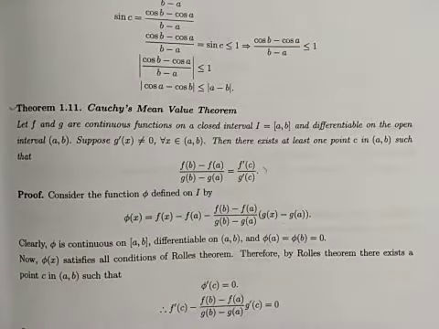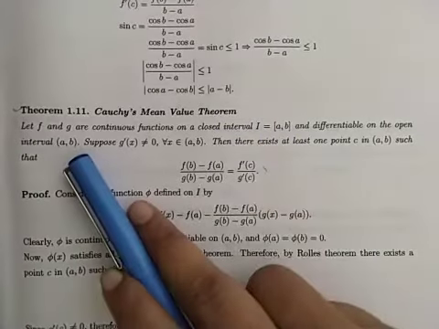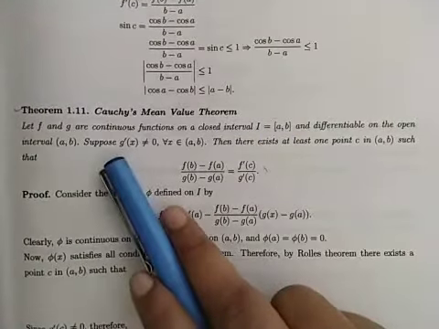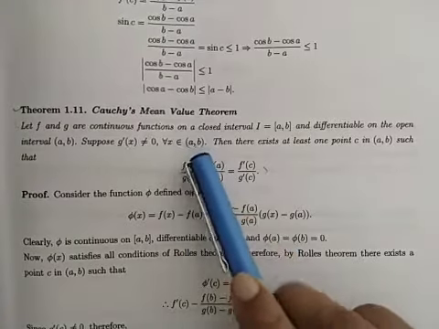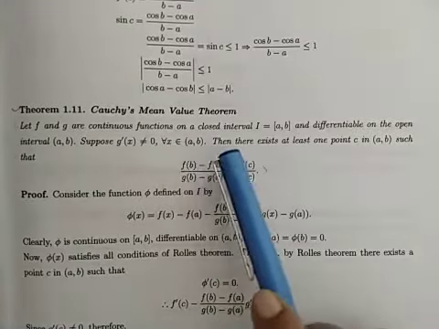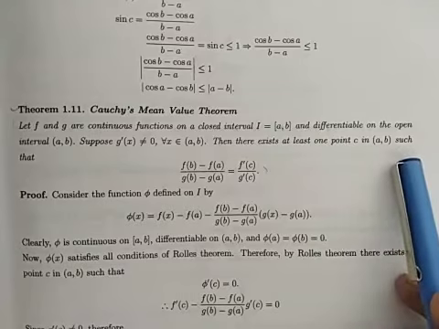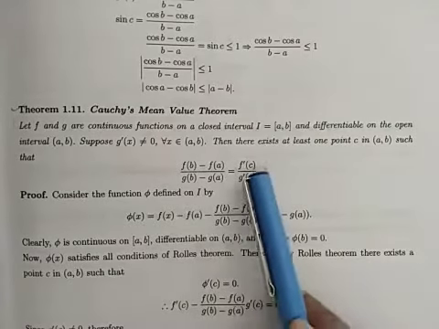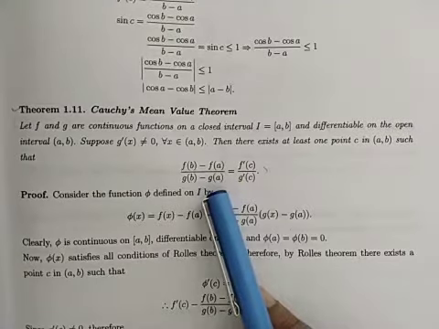Let f and g be continuous on a closed interval [a, b], differentiable on the open interval (a, b), and suppose g'(x) is not equal to 0 for all x belonging to the open interval (a, b). Then there exists at least one point c in the open interval (a, b) such that f'(c) upon g'(c) is equal to f(b) minus f(a) upon g(b) minus g(a).